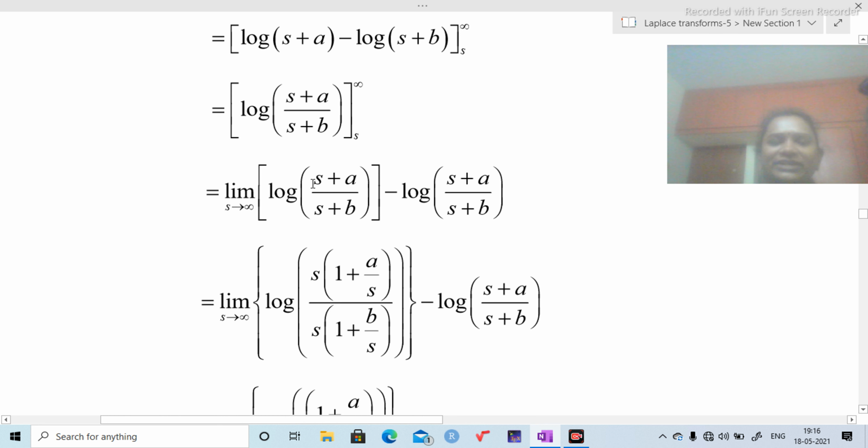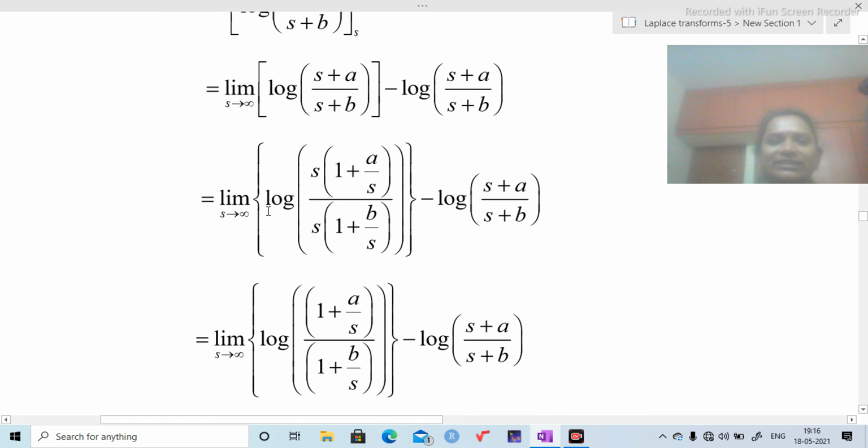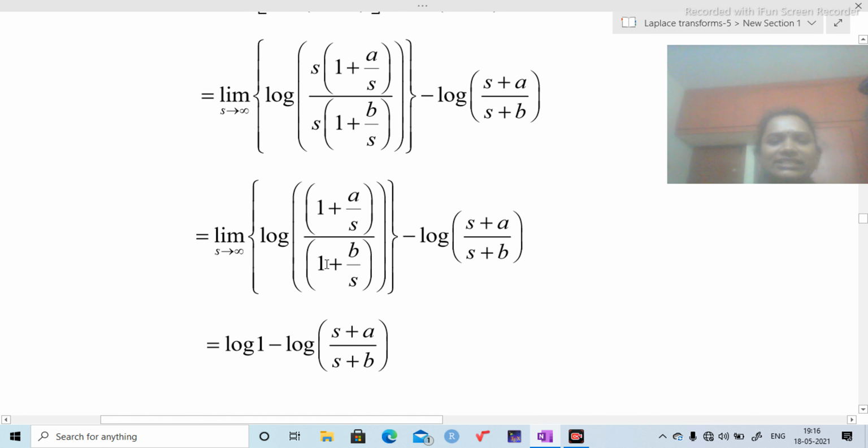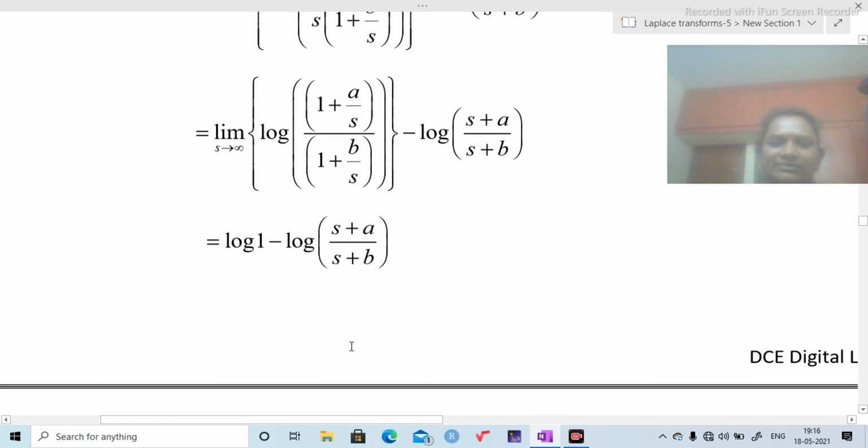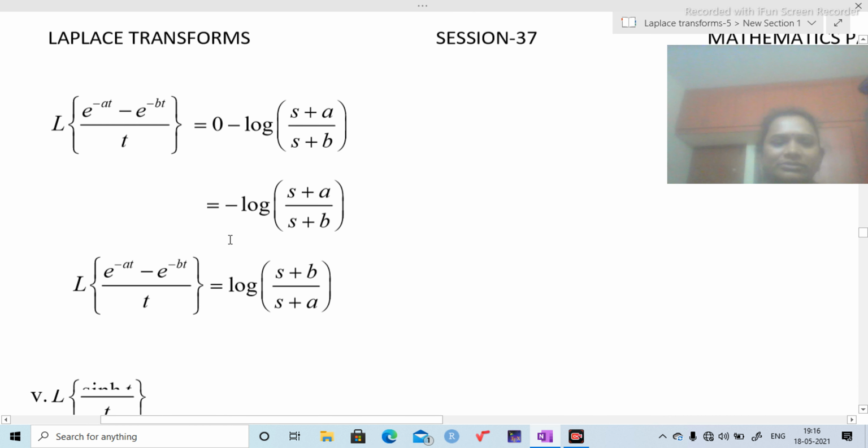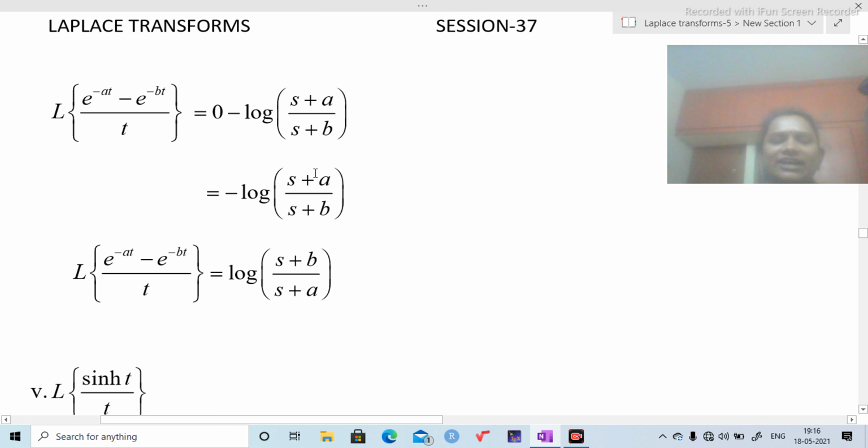Again I am taking s common in the numerator and denominator, and I am going to apply the limit. The s's get cancelled. a by s, as s tends to infinity, is 0. 1 plus 0 is 1. Similarly, the denominator value is also 1. 1 by 1 is 1. Log 1 is 0. This expression stays as it is. To avoid this negative sign, I am interchanging the denominator and numerator.